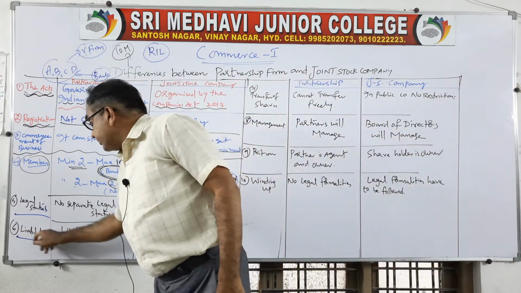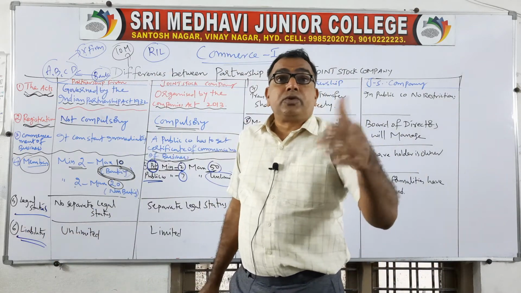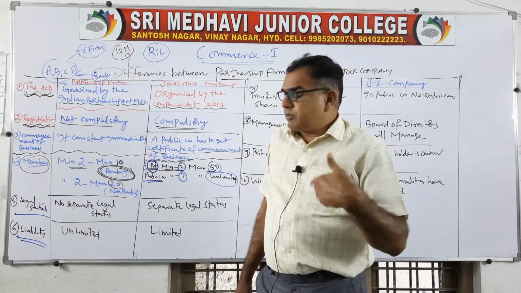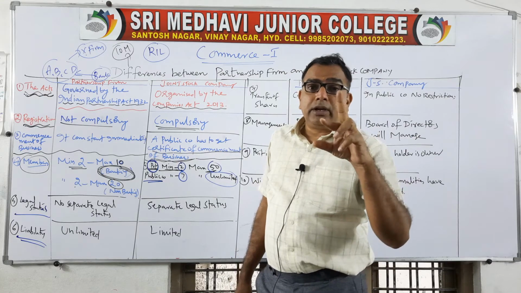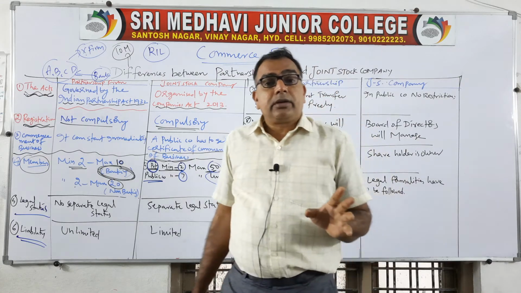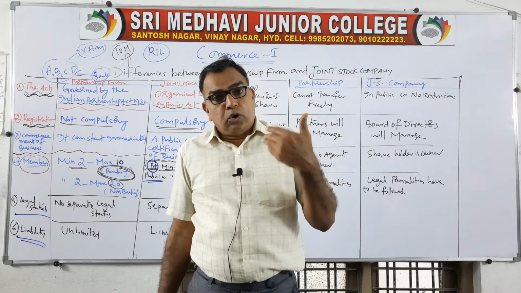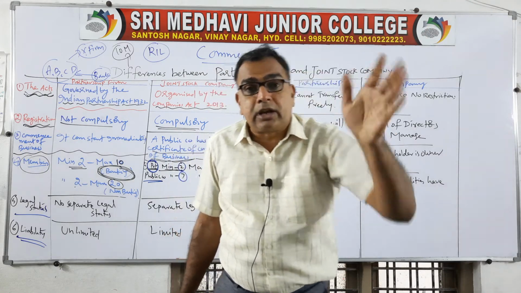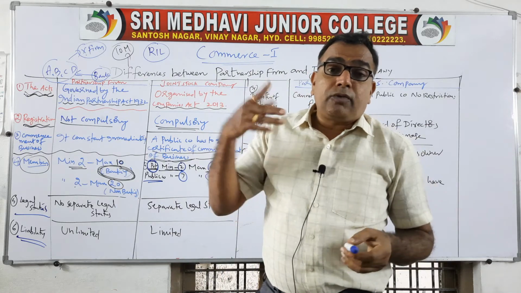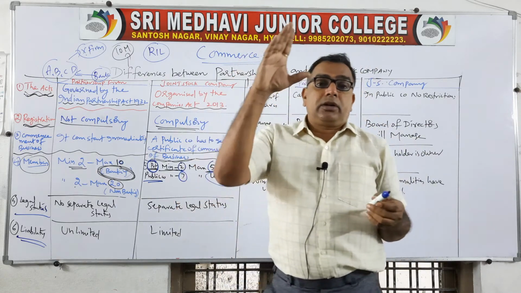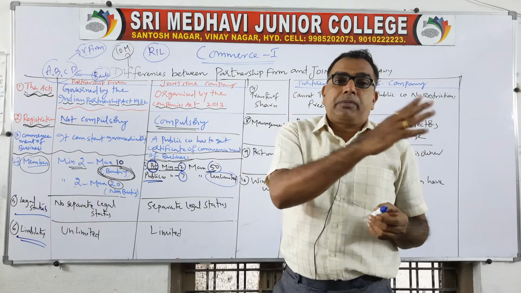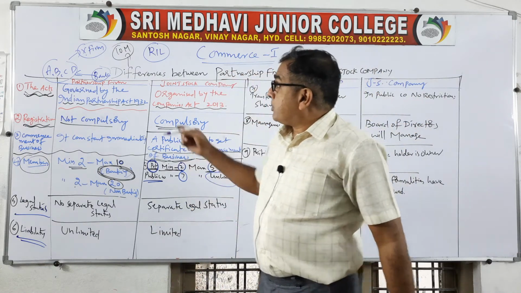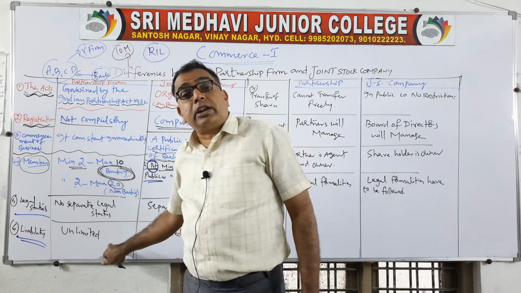Then liability means what is the responsibility of clearing loans? What is your responsibility? So many times we have discussed this. Liability will be of two types, limited and unlimited. If you have to clear the loans of the business from your private property also, it is called unlimited liability. But in the event of losses, if only you will be losing the business property and your private property is not touched, it is called limited liability. So remember that for a partnership firm, your liability is unlimited.